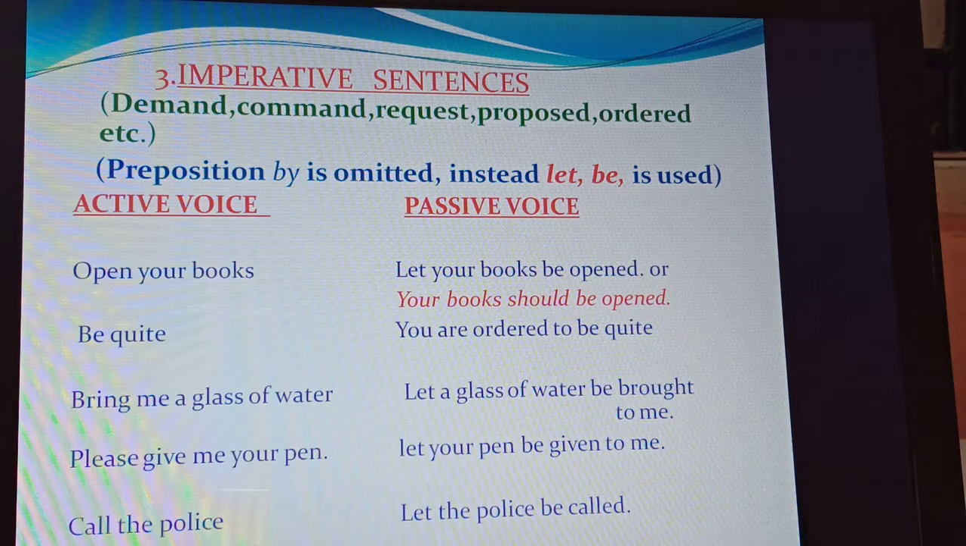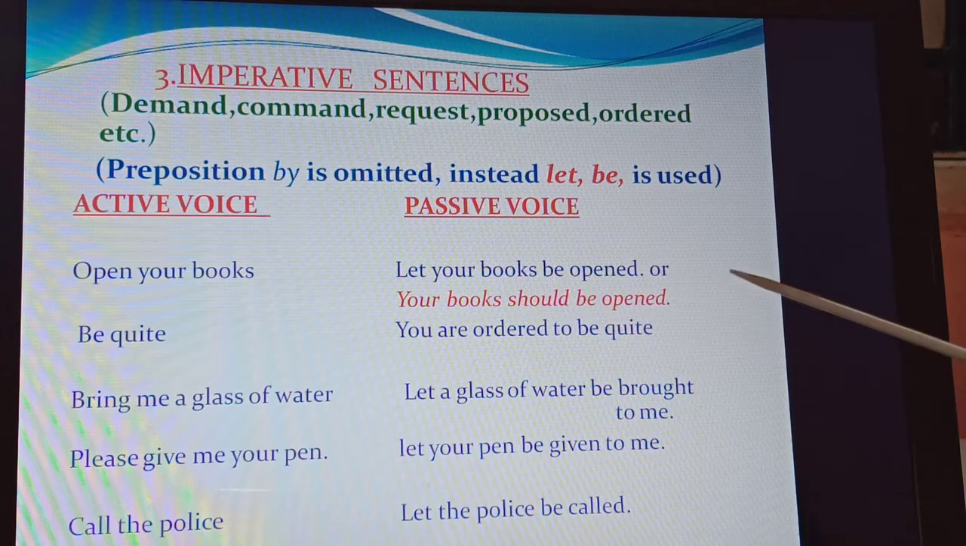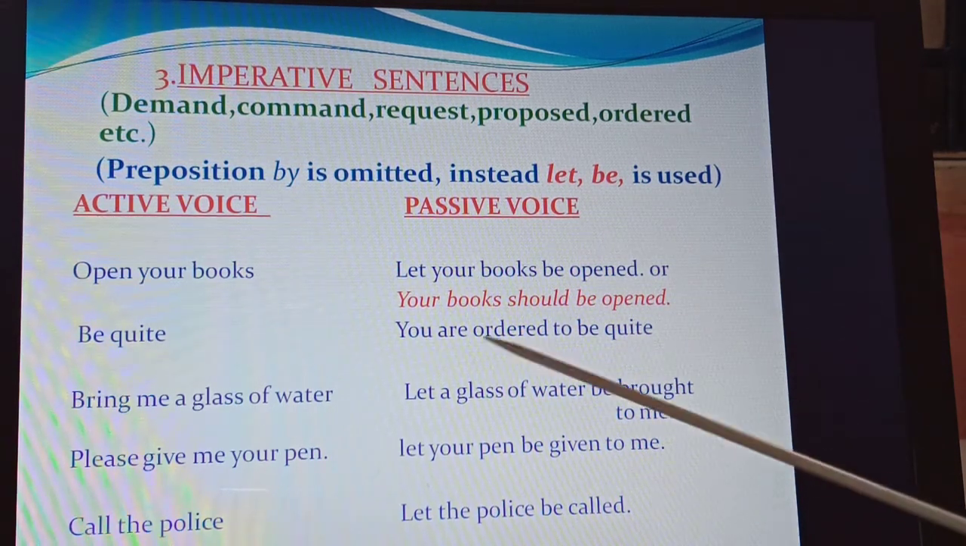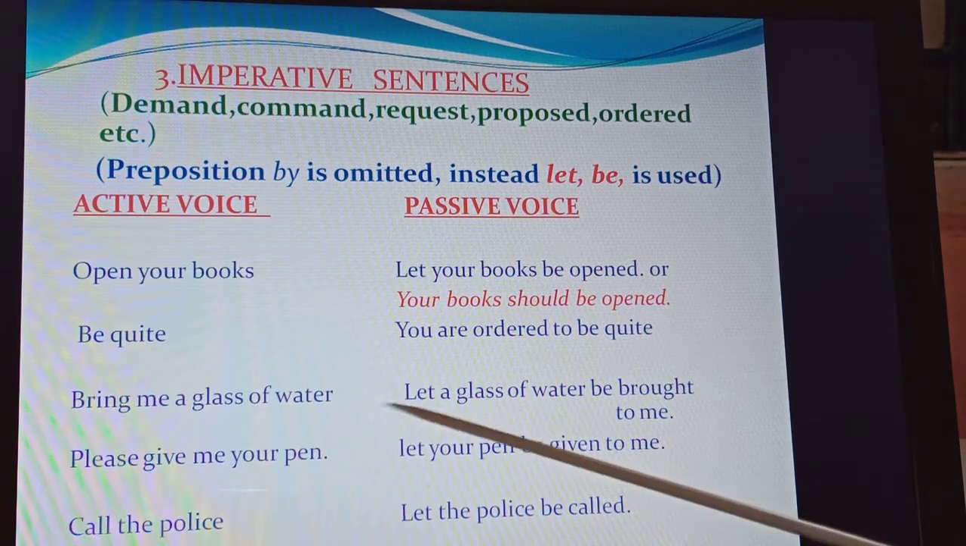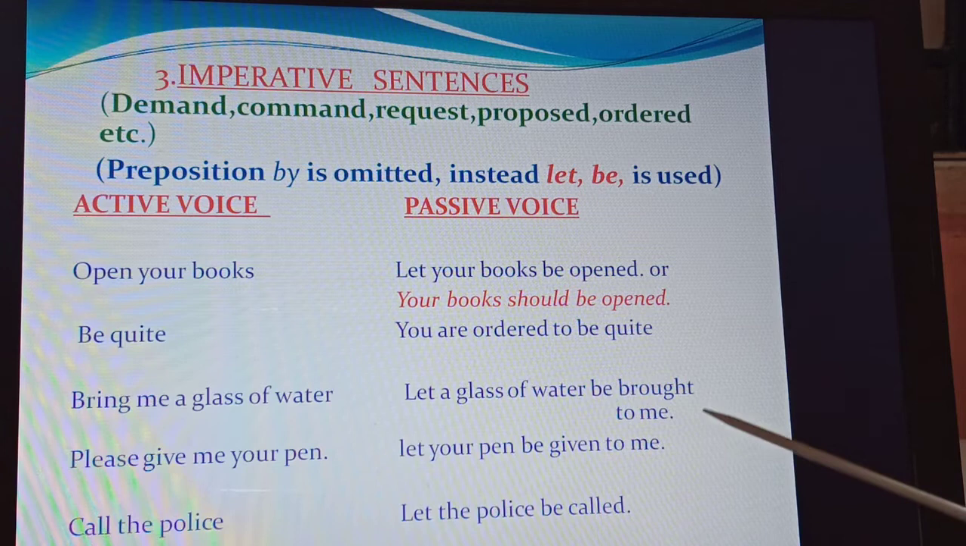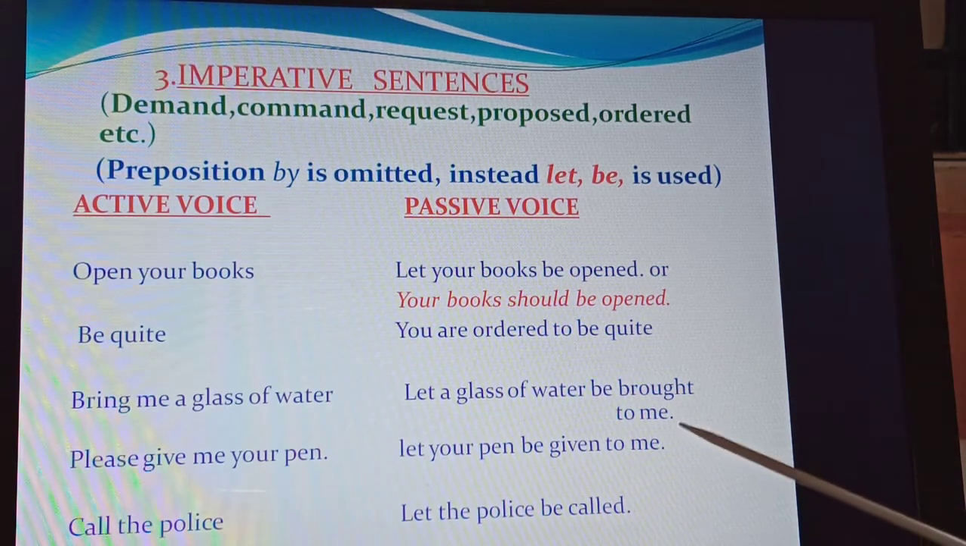Open your books. Here two answers are right: let your books be opened, or your books should be opened. Are you understanding? Both are right. Be quiet. The passive voice should be: you are ordered to be quiet. Here it is "ordered". Bring me a glass of water. Let a glass of water be brought to me. "Let" and "be" are used here.